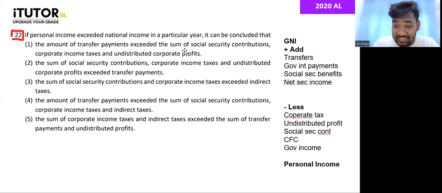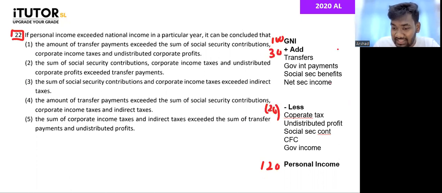So in our question, they are asking if personal income exceeded national income. For example, this is 120, but this is only 100. Why do you think? How come personal income is more than national income? That would have been because we have added, let's say, something like 30 and we have deducted only 10.